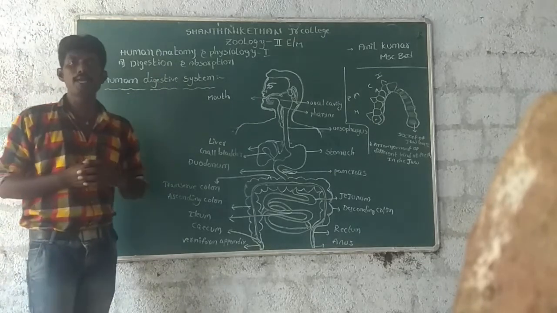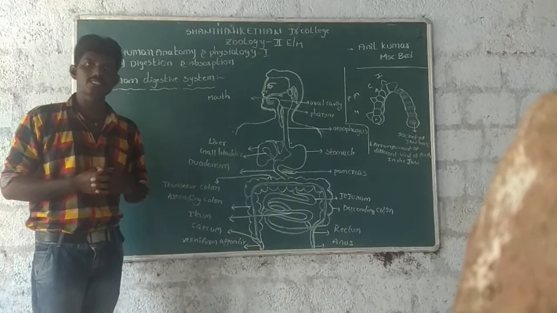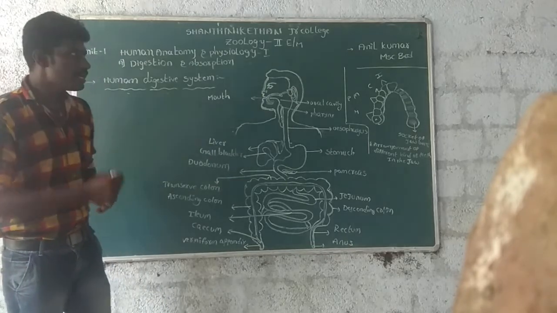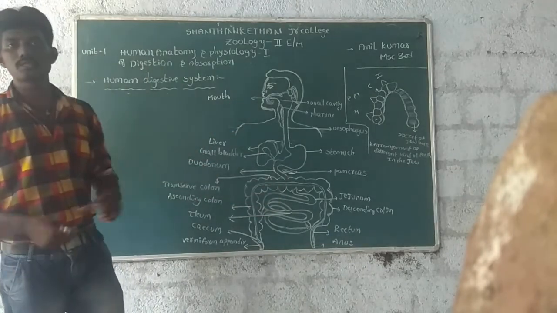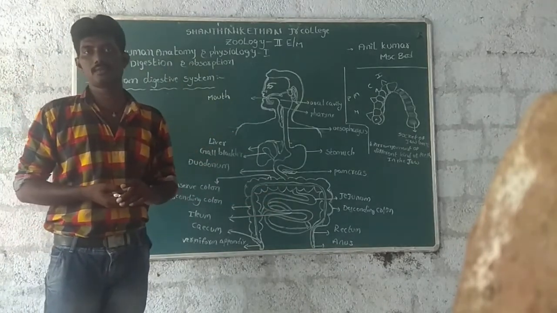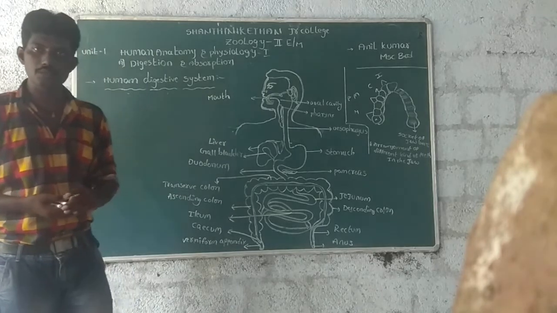In human beings, the human digestive system mainly consists of the alimentary canal and associated glands.